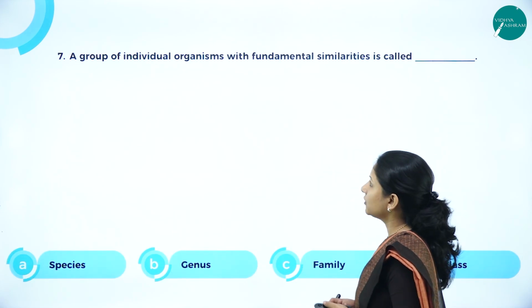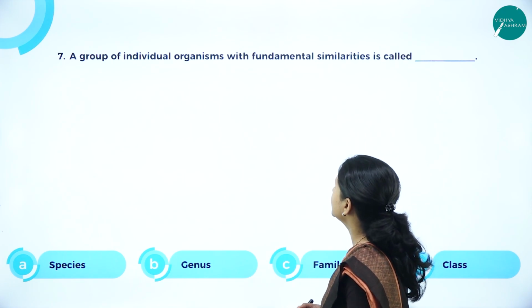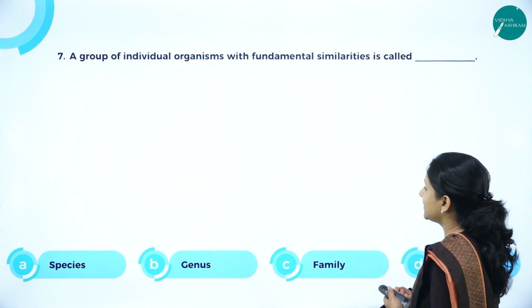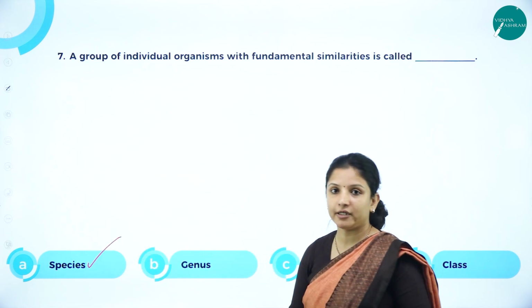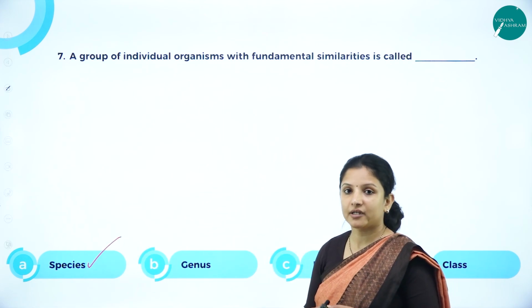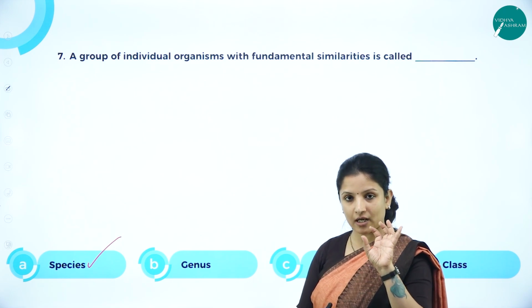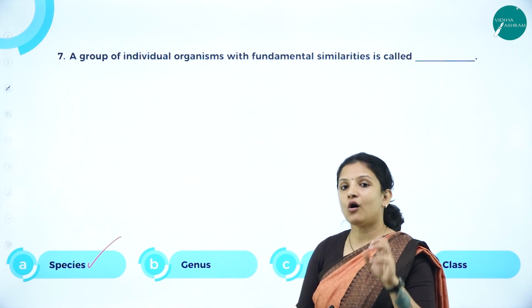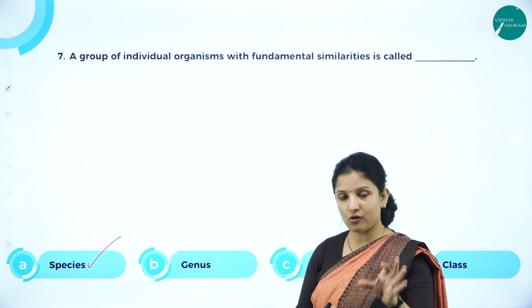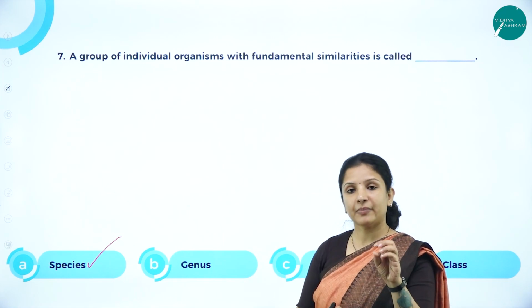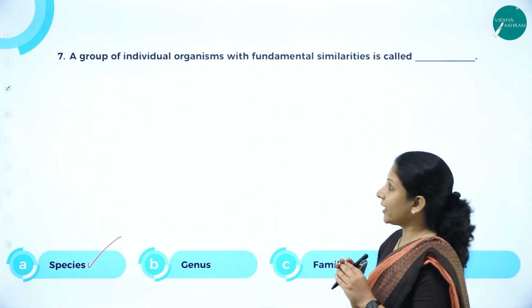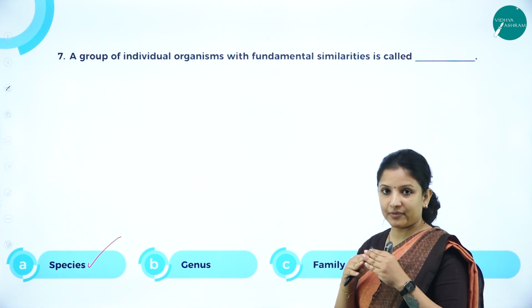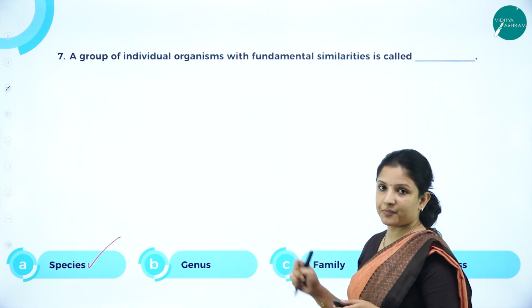So next question, a group of individual organisms with fundamental similarities is called species. Like we have Panthera leo, Panthera tigris, Panthera pardus. All tigers are named as Panthera tigris, all lions are named as Panthera leo, all leopards are named as Panthera pardus. So here individual organisms with fundamental similarities are nothing but species.